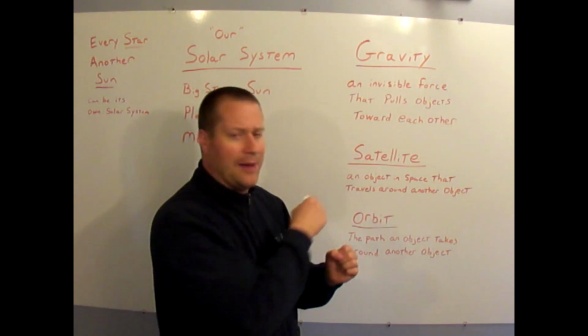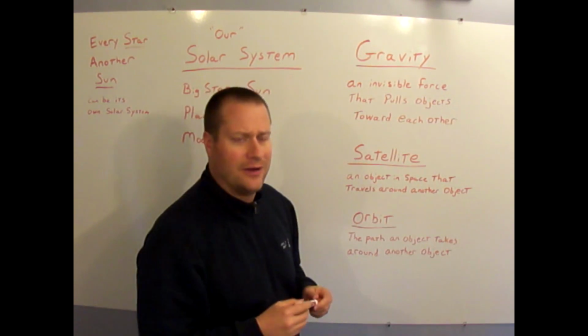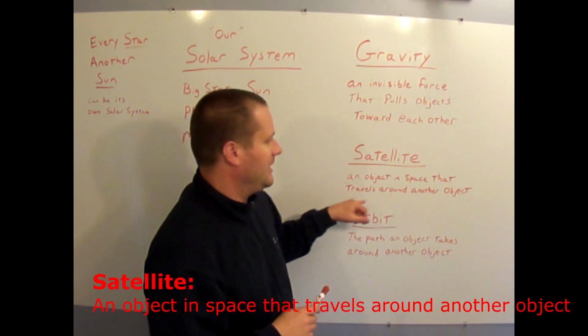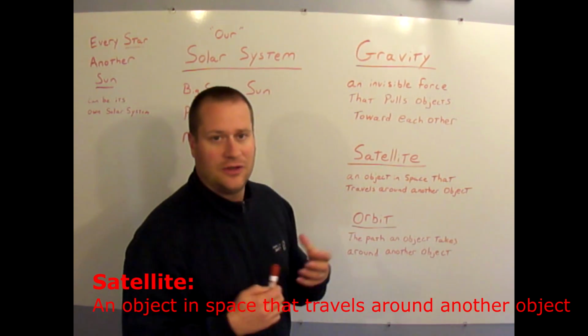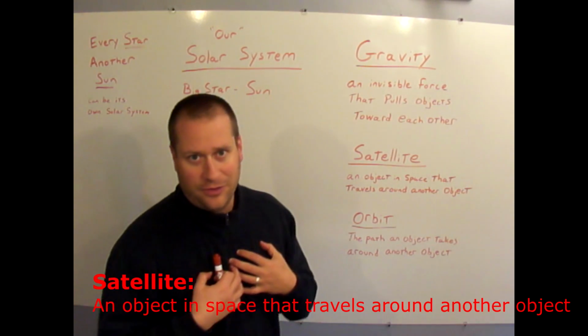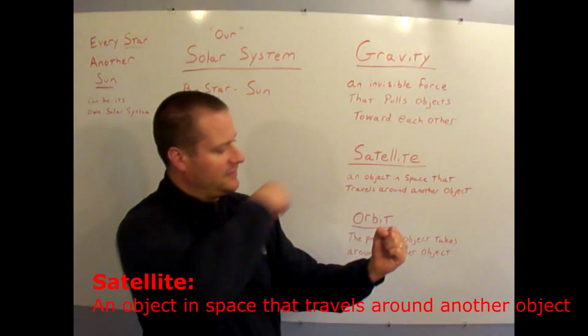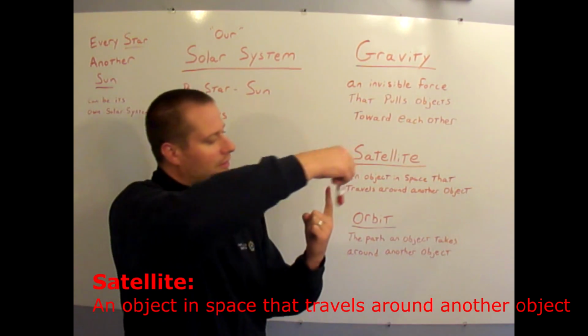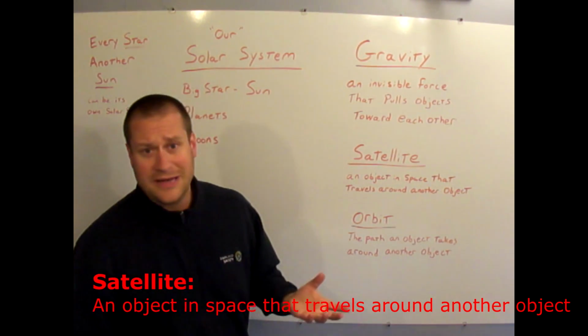Any smaller object that floats around a bigger object is called a satellite. It's an object in space that travels around another object. So we, on planet Earth, are a satellite around the sun. And the moon is a satellite around the Earth. And those are natural satellites.